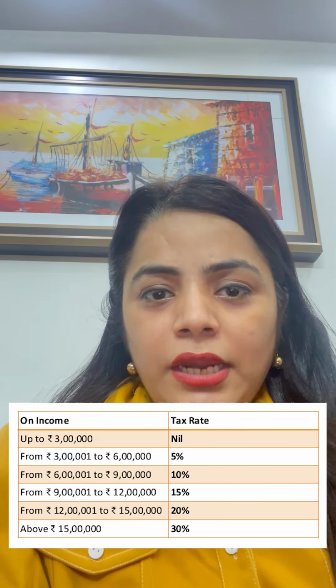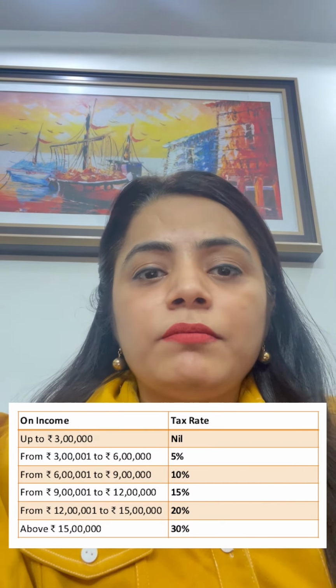It doesn't allow you to claim any common exemptions which are available in the old tax regime. So yes, you have listened correctly, it doesn't allow you to take exemptions as you take in the old tax regime. Okay, so you can refer to the tax slab shown on the screen here.